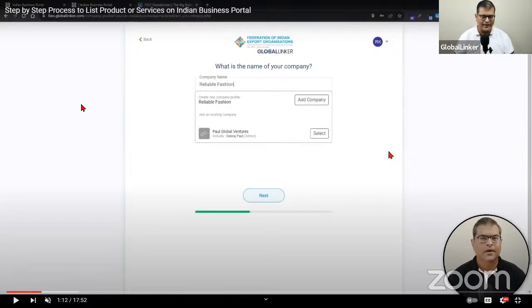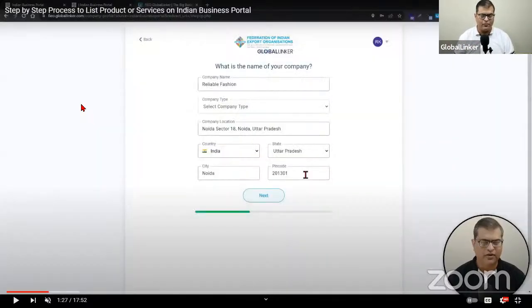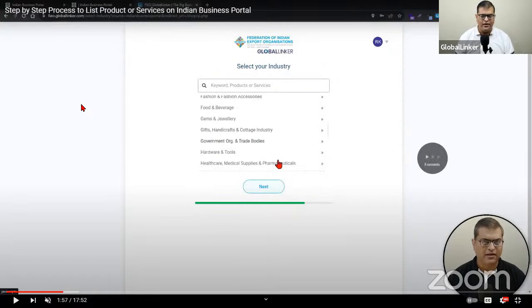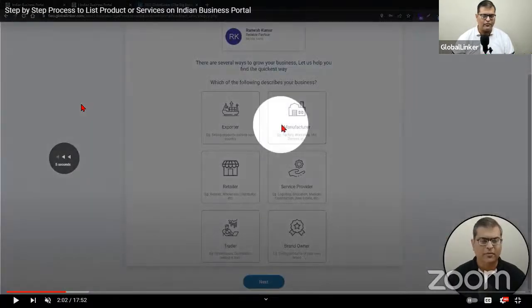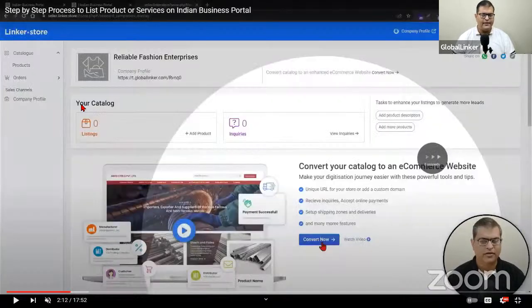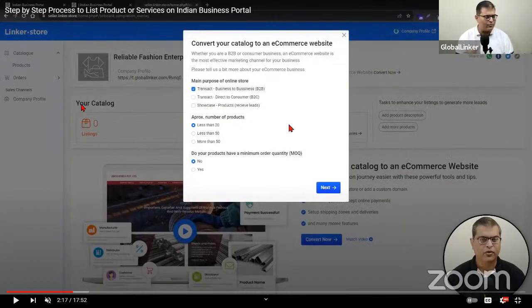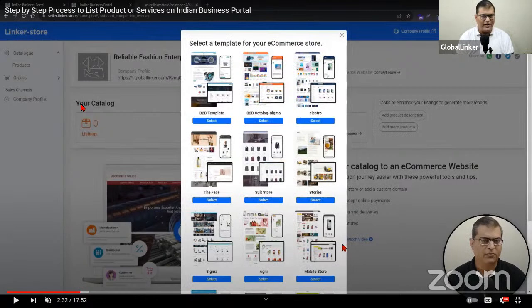Then you have to add your company name, and then what is your legal entity type, then your location, etc. Click on next, then specify the industry, and then, sorry, I think I clicked fast forward quite a bit. So once you have specified your industry, then you have to specify what type of business operations you have, and it is a multi-select, so you can select multiple, and then this interface will open up. Here you have to click on convert now, which will open this pop-up. Here you have to answer three simple questions, which are very simple, so I'll not spend your time explaining them. And then this interface will open.